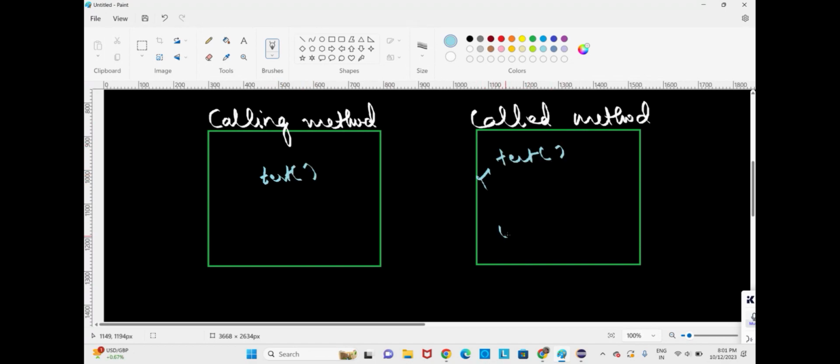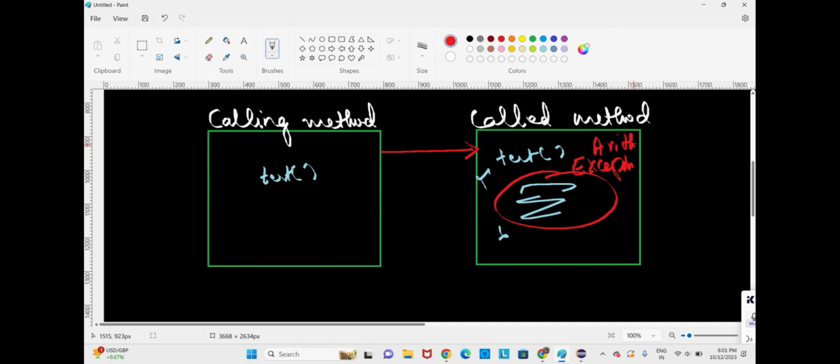Now the control goes and calls this calling method, goes here and it will call the called method. Now in the called method, there is an exception. Exception may be arithmetic exception. There is an arithmetic exception, and that arithmetic exception is not handled.